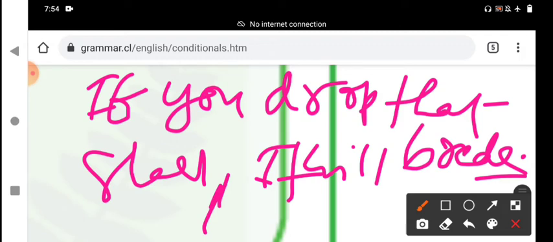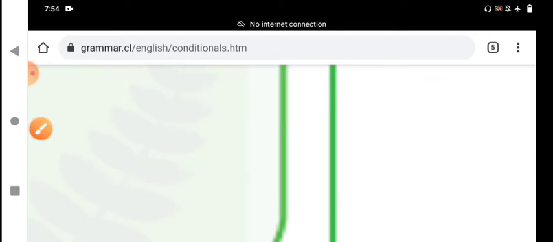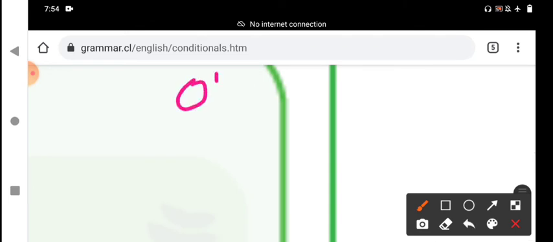We should use may plus V1, shall plus V1, will plus V1, can plus V1. The open condition or probable condition, possible condition, is used to talk about actions and events in the future